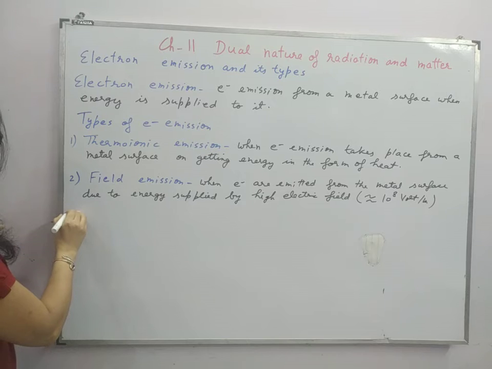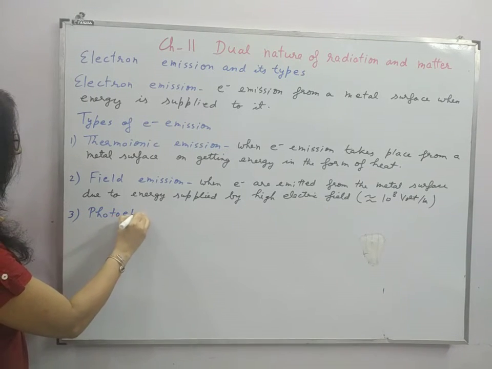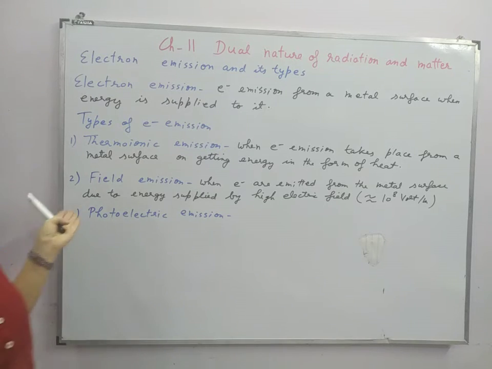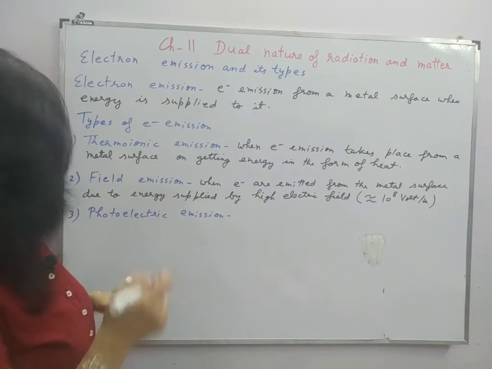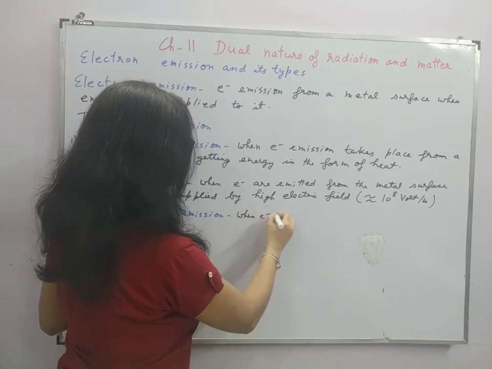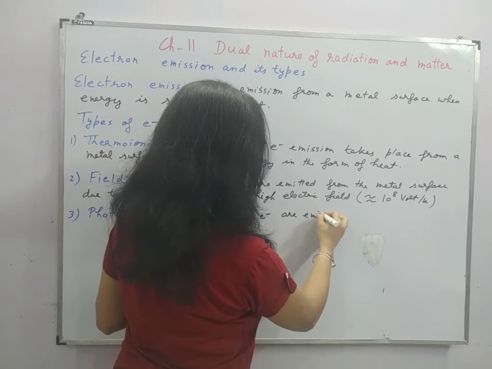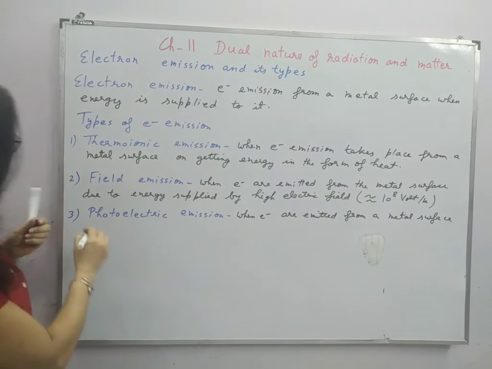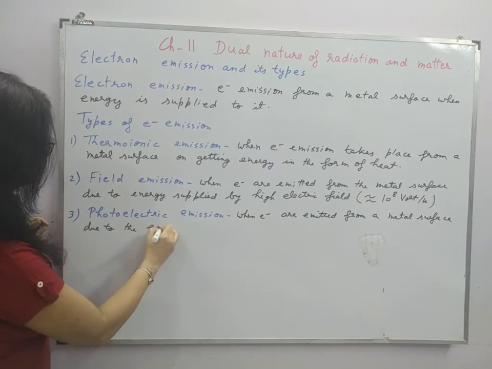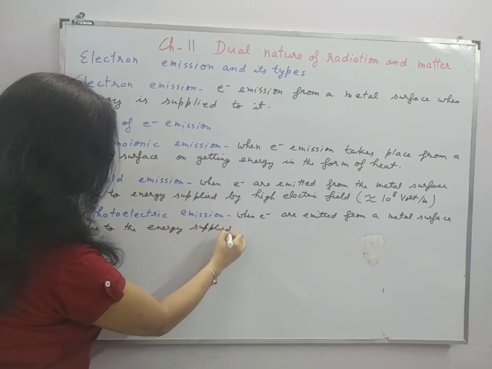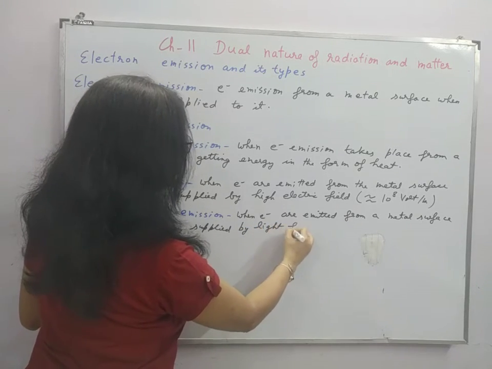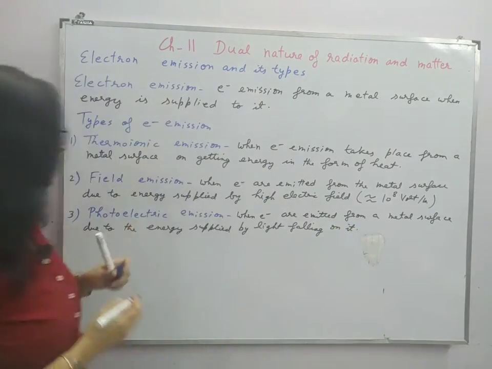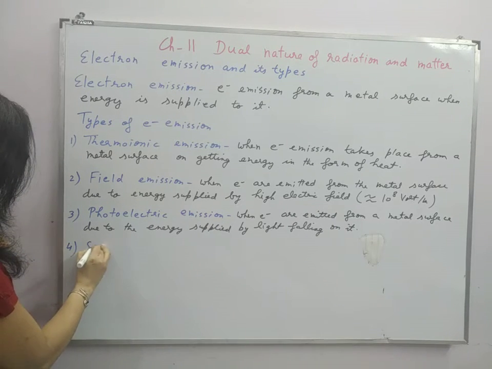Third is photoelectric emission. When electrons are emitted from the metal surface due to the energy supplied by light falling on it, this kind of electron emission is called photoelectric emission.